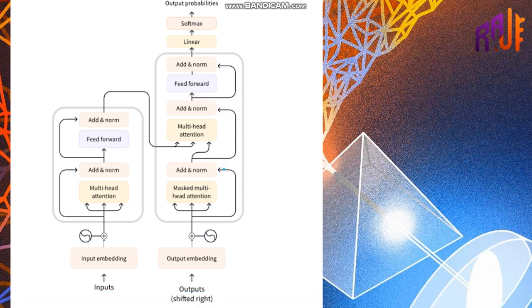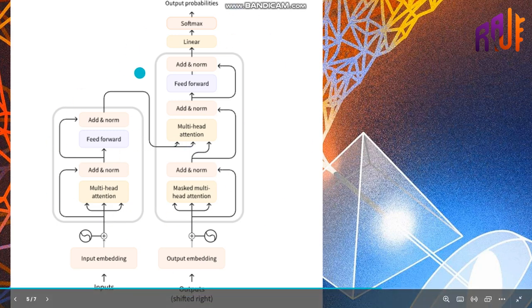We will try to understand it in later videos, and also see how we can build transformers in upcoming videos. For now, this is a brief diagram.